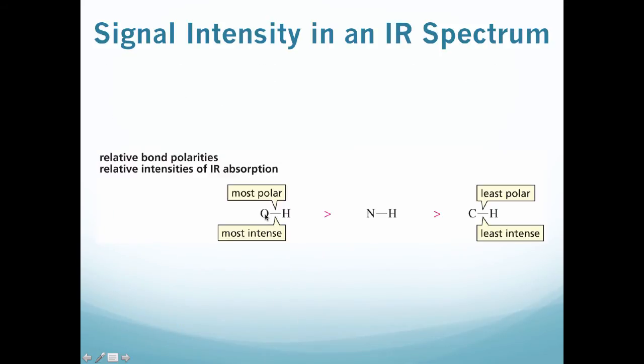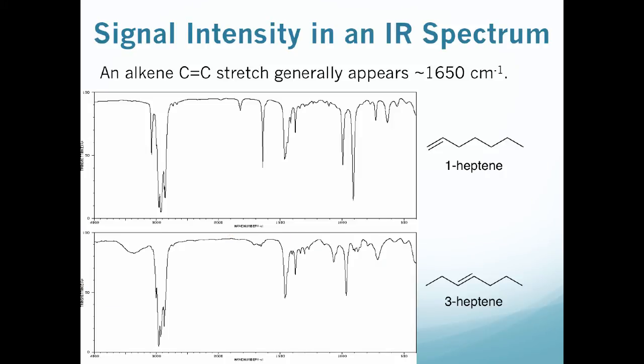So if we want to compare XH bonds, whether it be oxygen, nitrogen, or carbon-hydrogen bonds, if we have a more polar bond, so OH is more polar than NH, which is more polar than CH, well, this stretch corresponding to the OH is going to be more intense than the NH. And then the stretch corresponding to the carbon-hydrogen bond is going to be the least intense because it's the least polar. Now let's just compare a couple of heptene isomers.